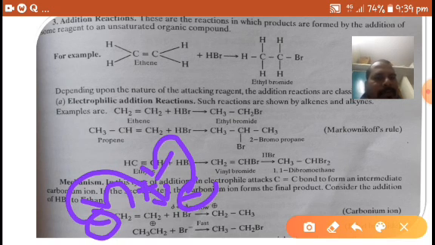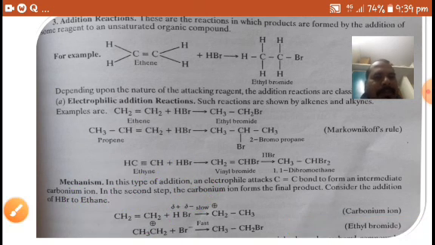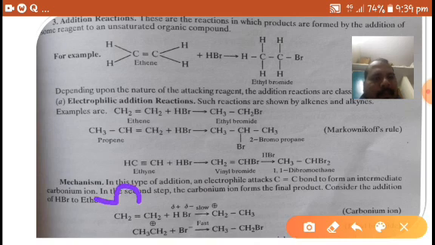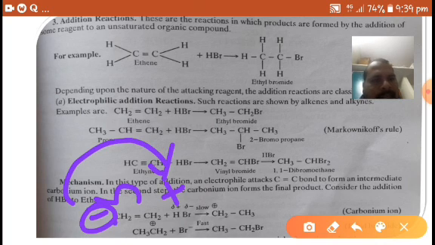In the first step, H plus attacks the negative carbon and gives a carbonium ion.